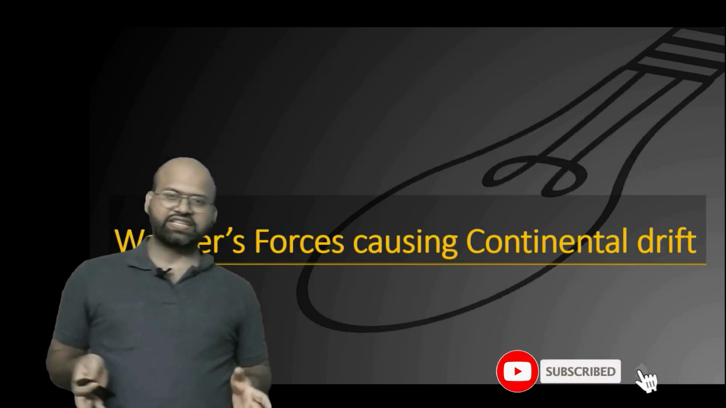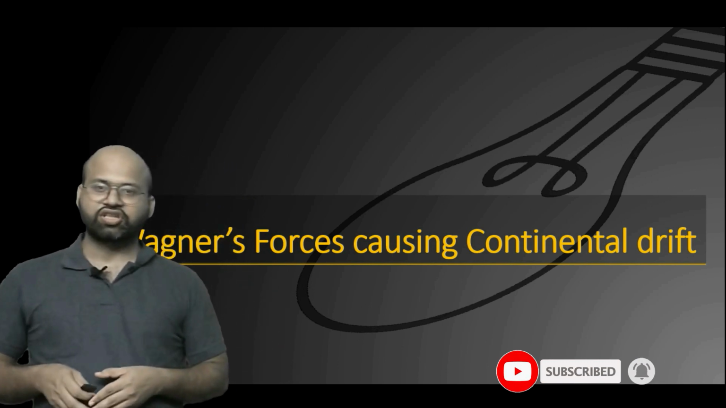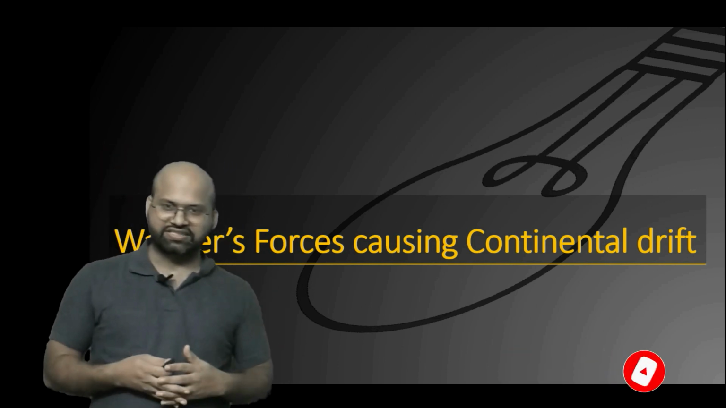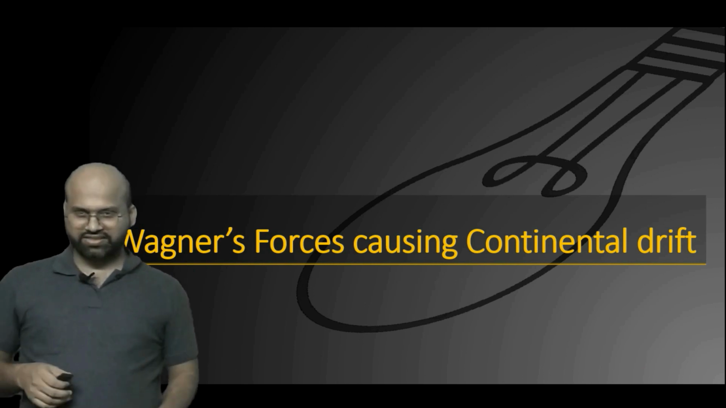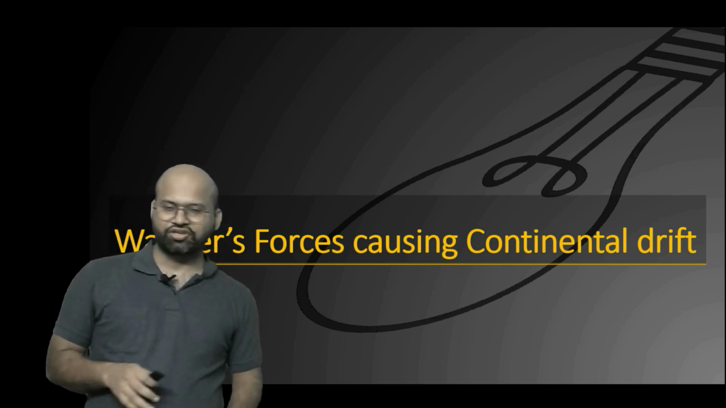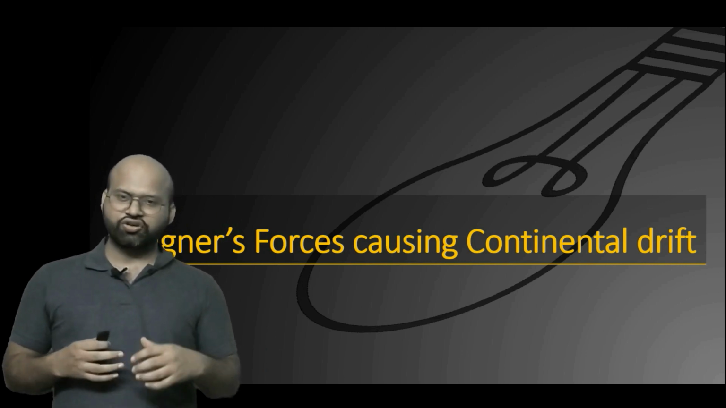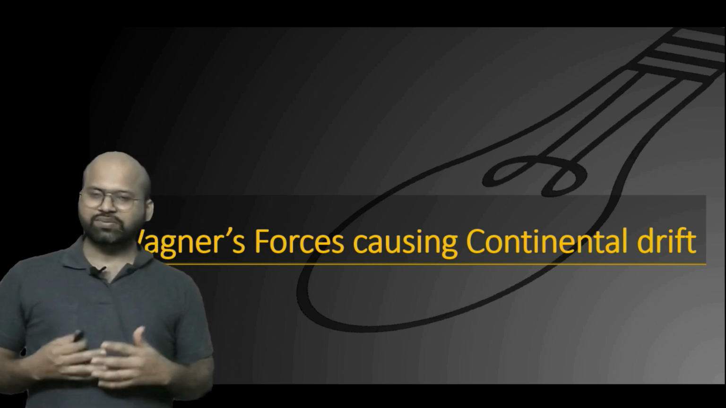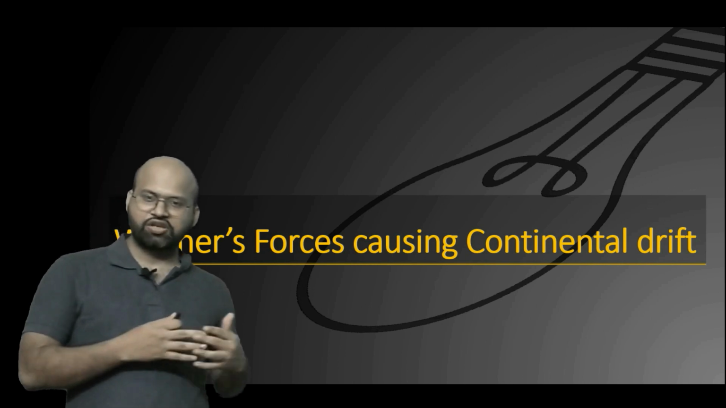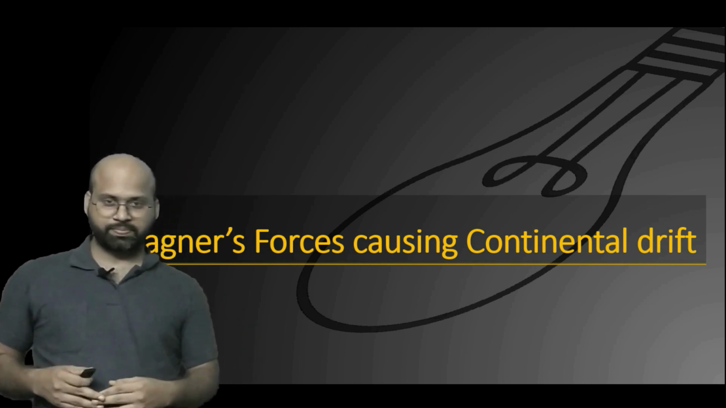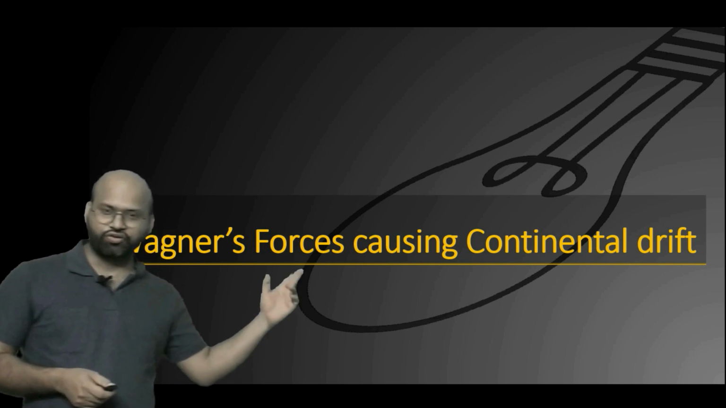Now, after giving these evidences, Wegener had to give the cause or the forces causing the continental drift. Now, as we have discussed earlier, he was not a geologist, so he was not able to come up with very solid geophysical evidence. In fact, some of his calculations were very mistaken or very wrong. But still, let's look at what forces he suggested.